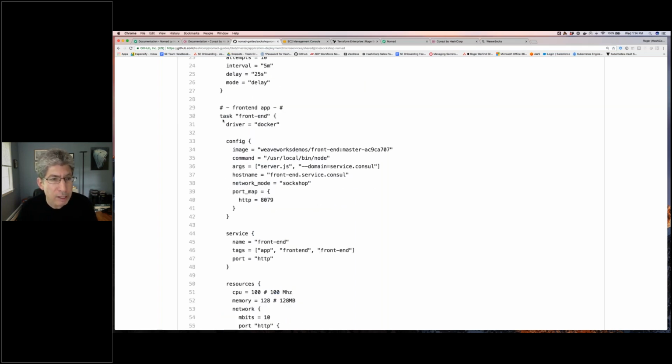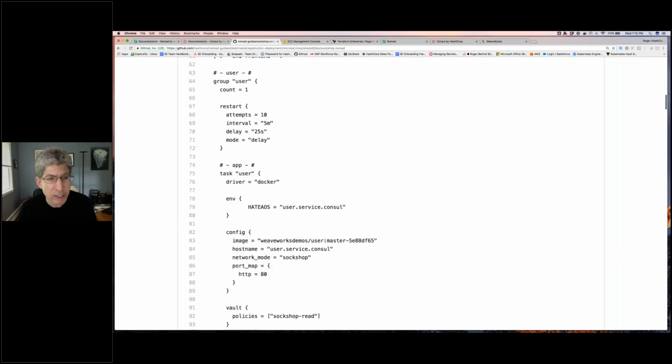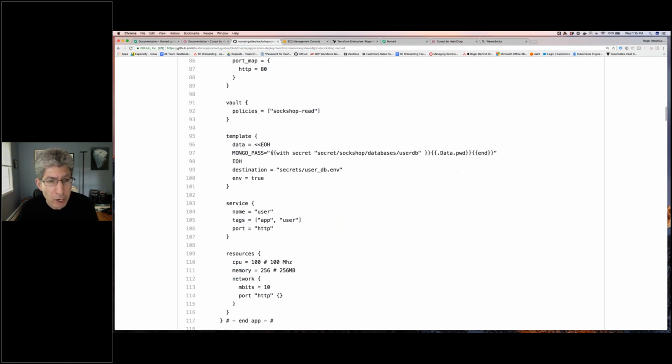So anyways, we have this notion of a task. We can see that most of these tasks are using the Docker driver, and then there's a specific Docker image that they're loading, right? We could go through the whole list. Some of these things are talking to Vault. It may not be entirely obvious, but effectively it's using something called Consul Template, and this with secret effectively says that it's getting data from Vault. There's a Vault configuration that I set up as part of the server.